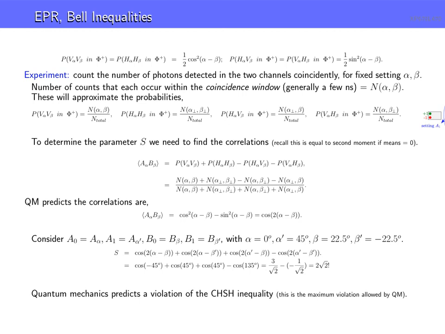It can be shown, and actually as an optional exercise, I would urge you to try it out. It's just some algebra with the operators, because in quantum mechanics we want to represent our observables by operators. What you do is you square S as an operator, you do the commutation relations, being careful with the commutators involved, and you see you get 8, and you take the square root, you get 2 square root of 2. So the mathematics of quantum mechanics says this is the maximum value.